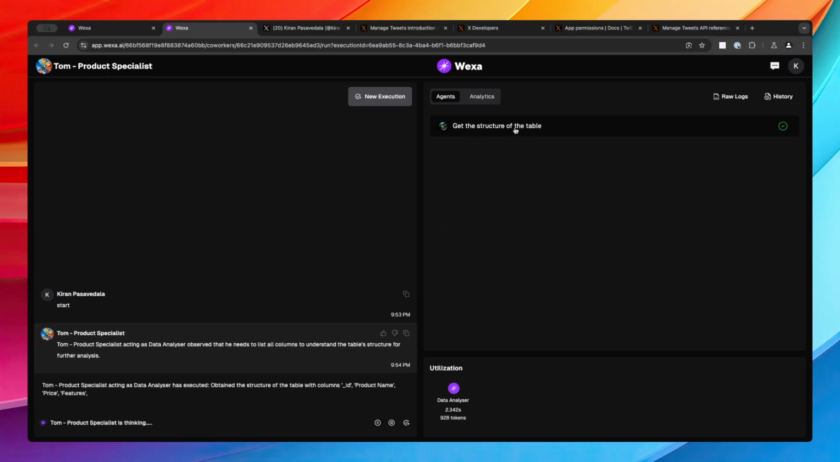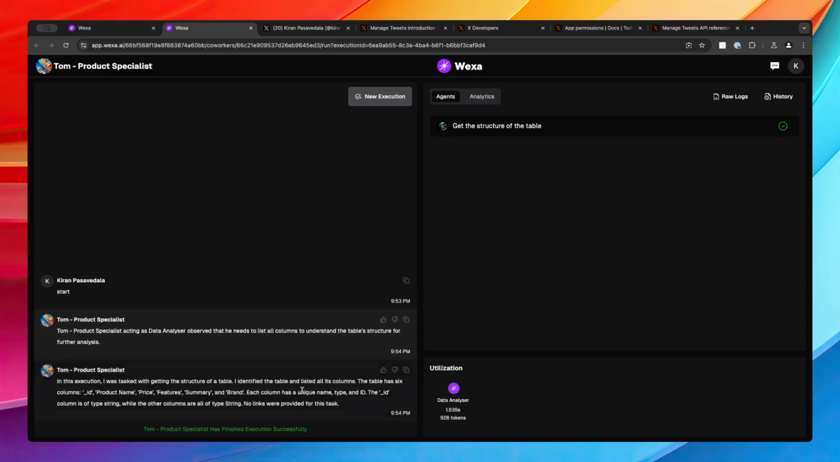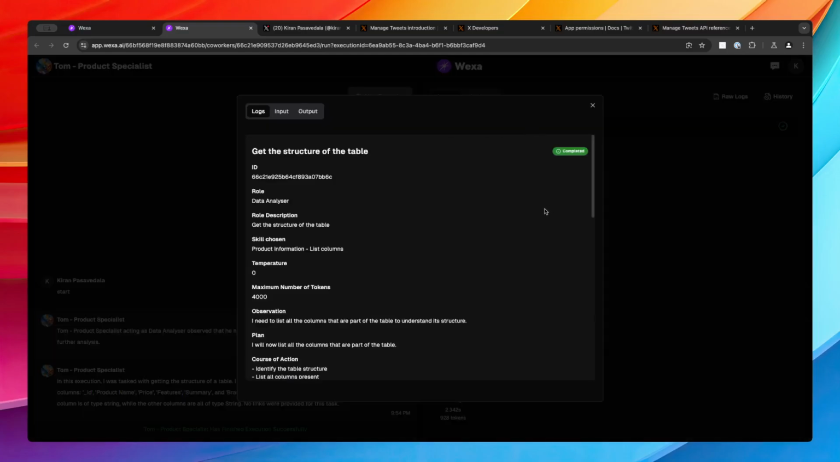So now in this case it kind of got the structure. So it says that it obtained the structure of the table. It says there is product name, price, features, summary, brand, and then it is also saying that the underscore id column is of type string, where the other columns are all of type string. No links were provided for this particular task, which means you are able to retrieve the structure of the table. And if you wanted to understand a little bit deeper in terms of what is there, you can simply click on get the structure of the table in this. Because that's the agent that we just executed.